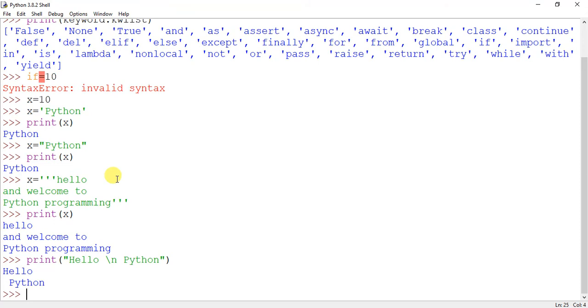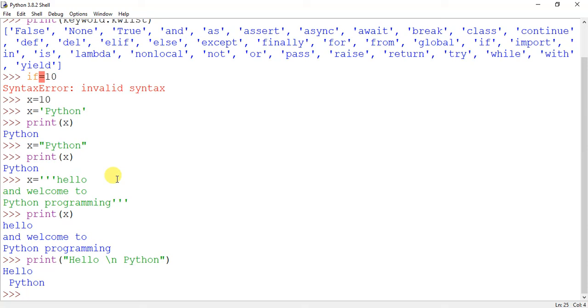You see that the one word, that is hello, is in the first line and Python is in the second line. Why so? Because that \n has made it appear in the next line. So this is the use of \n. So we cannot print the new line directly by the keyboard. In the output we cannot type it. So that's why we have a shortcut key to make it printed. That's why these are called escape sequences.